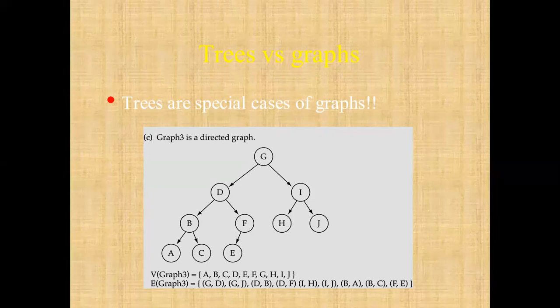They are nothing but one kind of graph only. Such an MCQ will come: tree is a graph, true or false? So be ready accordingly. Now V of graph 3 and E of graph 3 are there. Then the special case of graph means what?